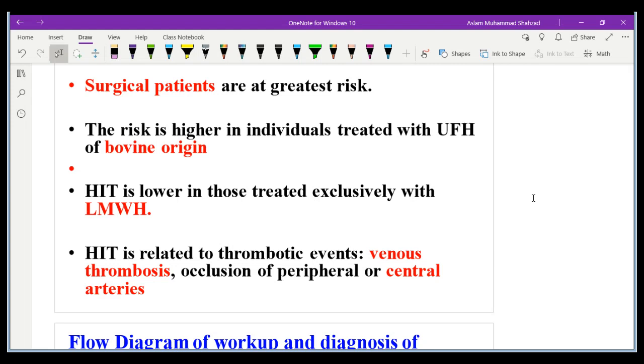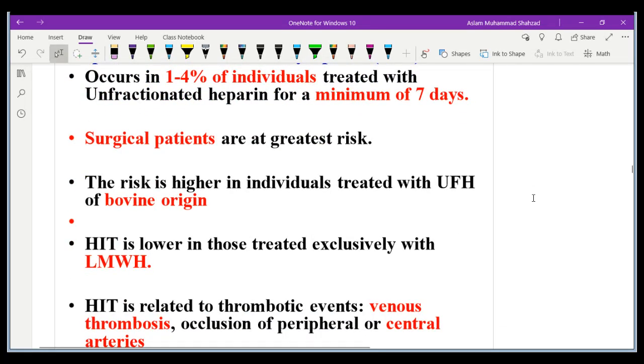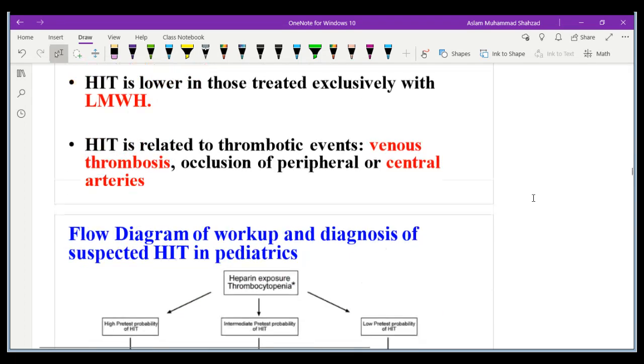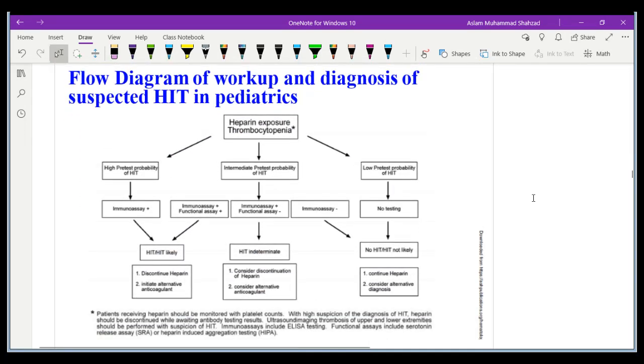And when we talk about the relationship with heparin-induced thrombocytopenia, the main thing is that it could occur because of venous thrombosis or occlusion or blockage of peripheral or central arteries. This is another picture that I found in one of the research articles, and they are talking about how we manage patients with exposure and thrombocytopenia.